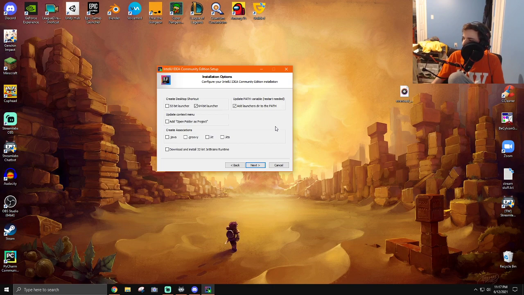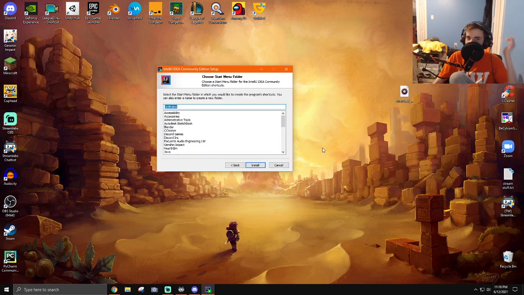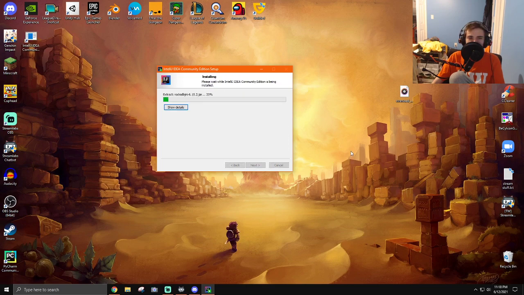Okay, great. Just click yes for all associations. That just means if you open that file, it will automatically open it in Java. Okay. Fair. I don't need to do this. Yeah, okay. That looks good. Choose start menu folder. Just make a new folder, dude. It doesn't matter. Okay, great.